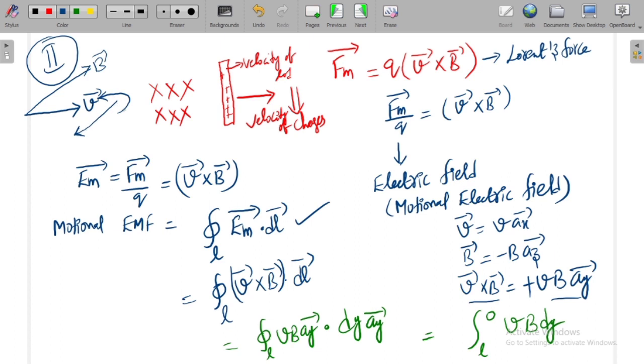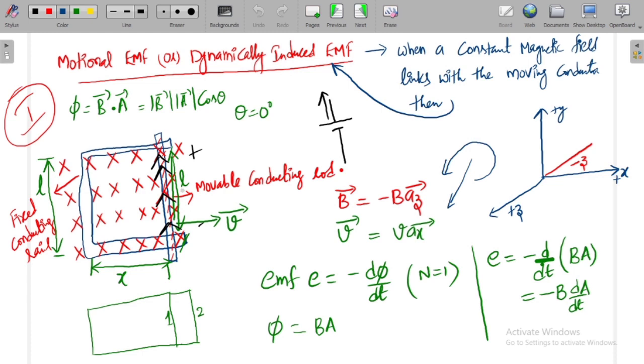Field direction like this means the current direction is like this. In order to find the current direction, you need to start curling your fingers starting from V and then move to B. V is in the positive x direction, right? And B is towards the board or towards the paper, so that by curling this you will get the current direction showing the thumb. Now the thumb is showing upwards, so the current direction is upwards. It indicates that the current direction is the same as what we studied here.